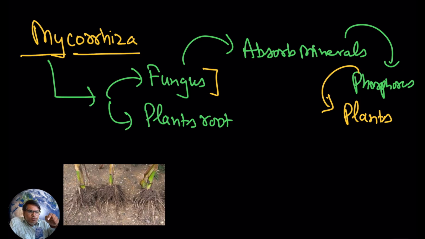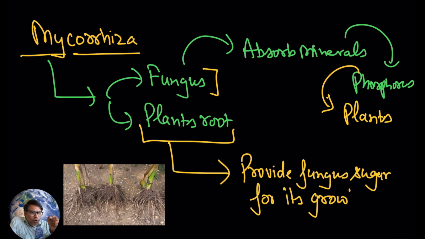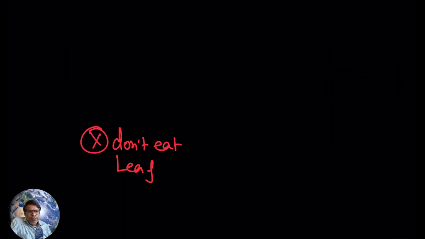So here, if you see what the plant's roots are providing to the fungus, very simple, they are providing the fungus sugar, the nutrients for its growth. So this way both are helping each other. So this is about mycorrhiza.